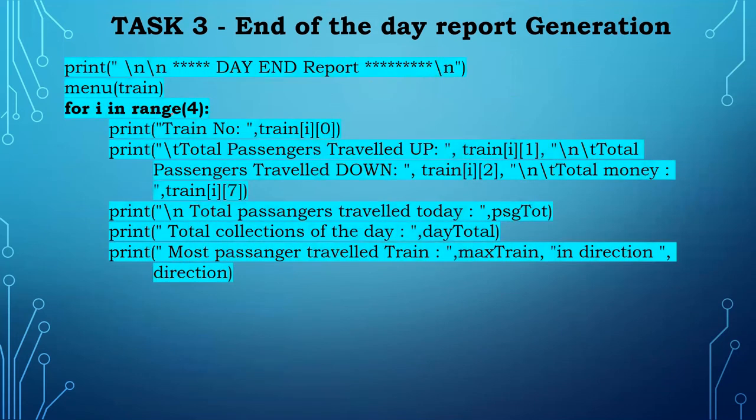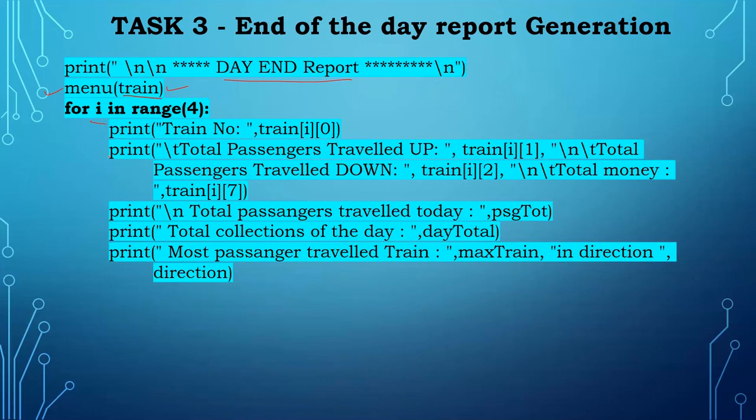And lastly I have to prepare the day end report. Again I am using the same function. This is the main advantage of this program: because I update the same train list and call the same function, it will display the day end report. If I want to print each train's details, I can do that too with a for loop.